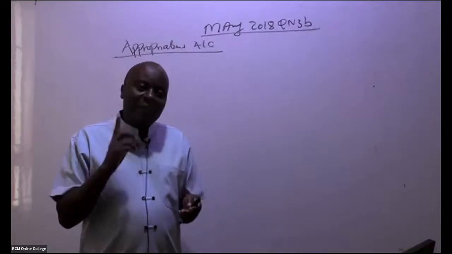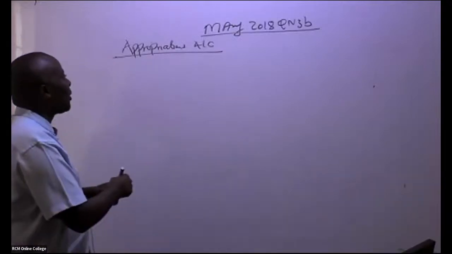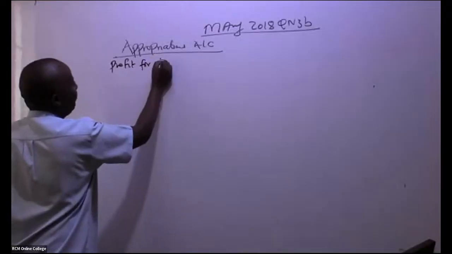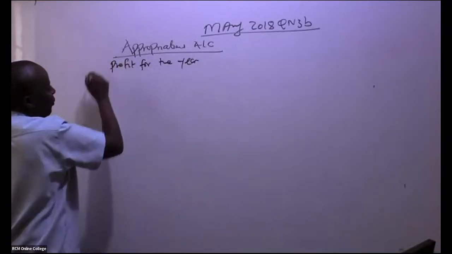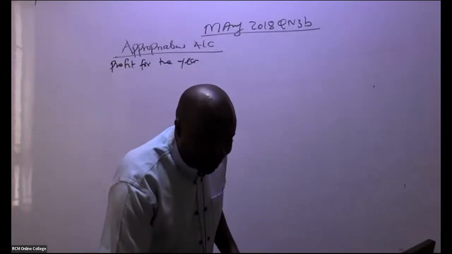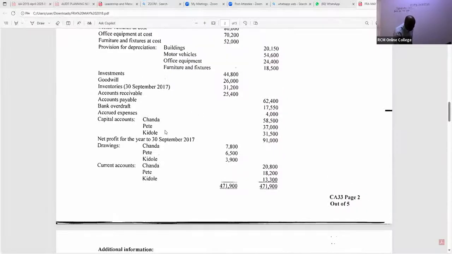So that is the first thing that you need to do. So come and make an appropriation account. So you give us here profit for the year, very fast, profit for the year. So I'm doing part one. So is there somebody who is able to see the profit for the year? Yeah, Irene is giving us 91,000, right? So profit for the year, you can see profit for the year. You guys are so good. Net profit for the year, 91,000.